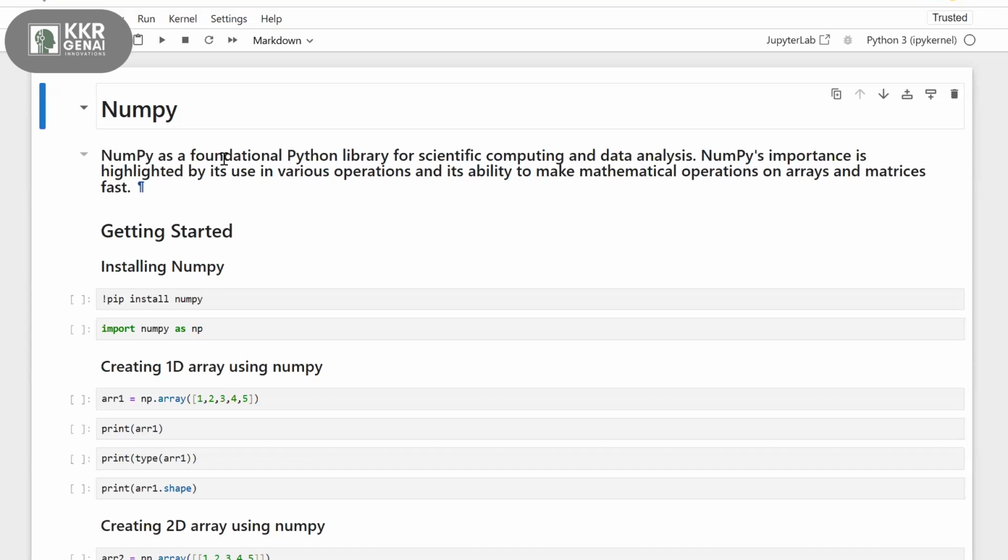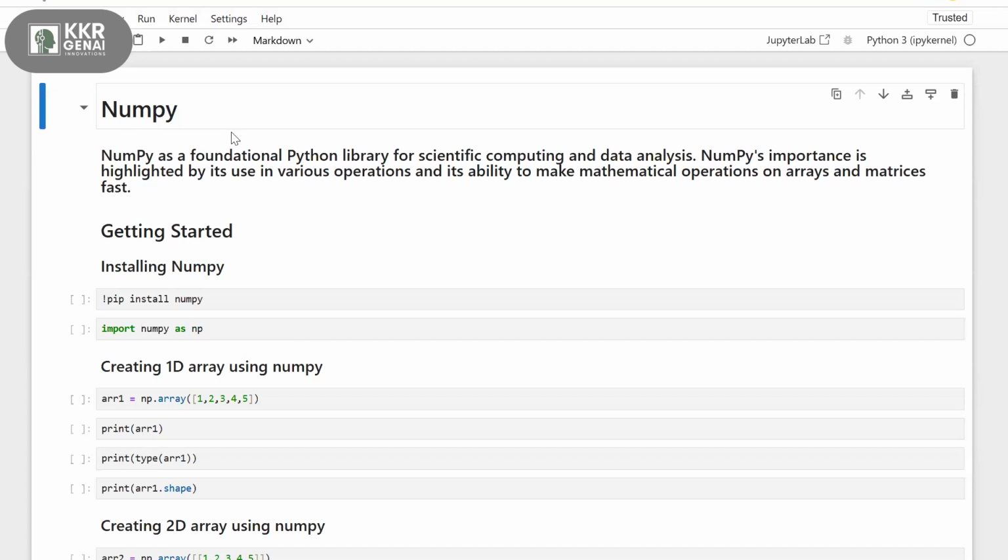Today we are going to explore two of Python's most powerful data analysis libraries, NumPy and Pandas. While many of you are familiar with this, I'll give you a quick refresher, whether you are completely new to this data field or have some experience. This will help you understand these two libraries better.